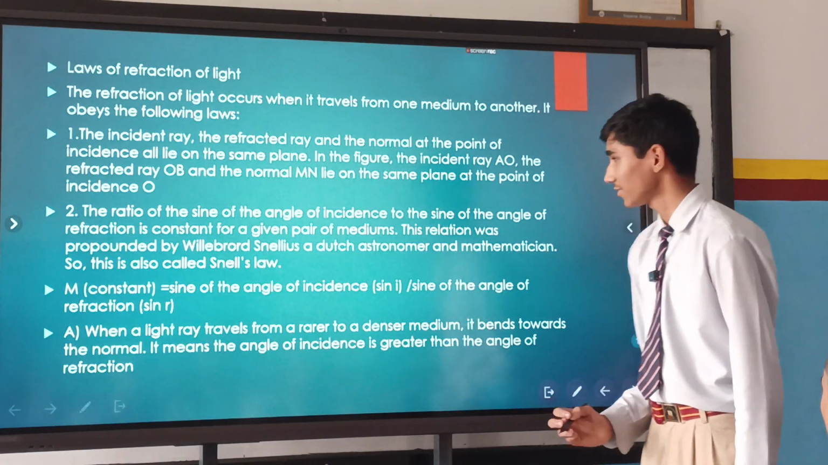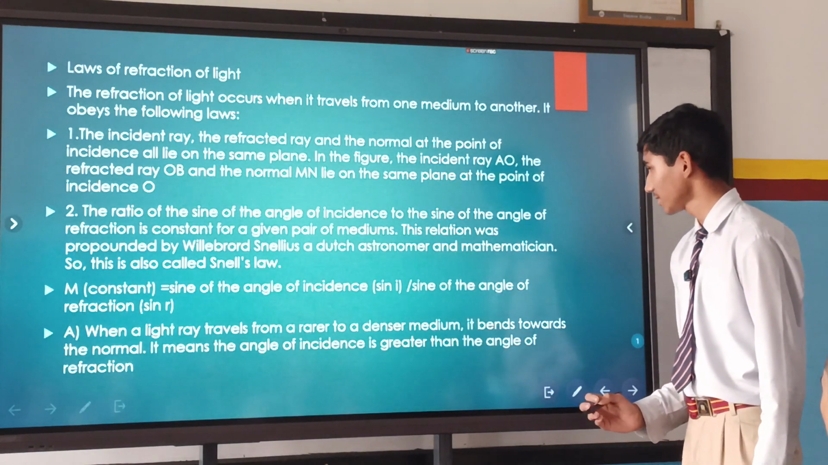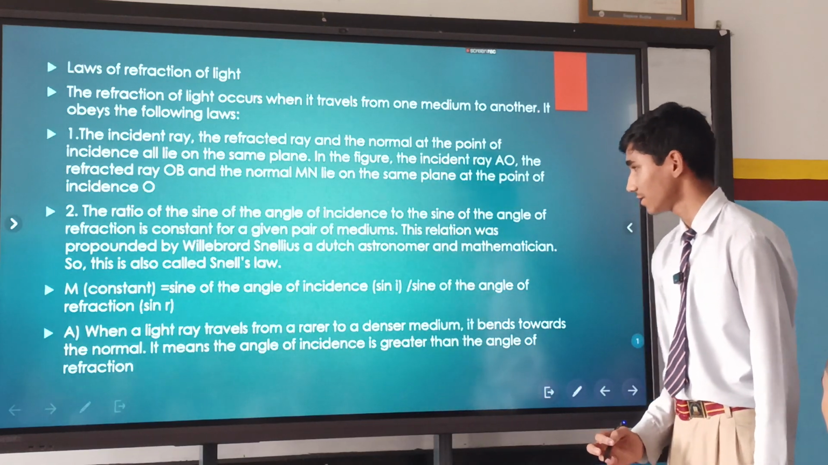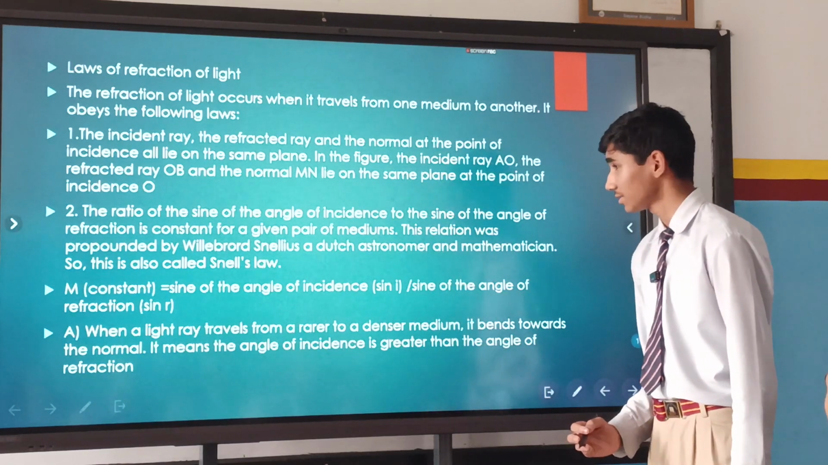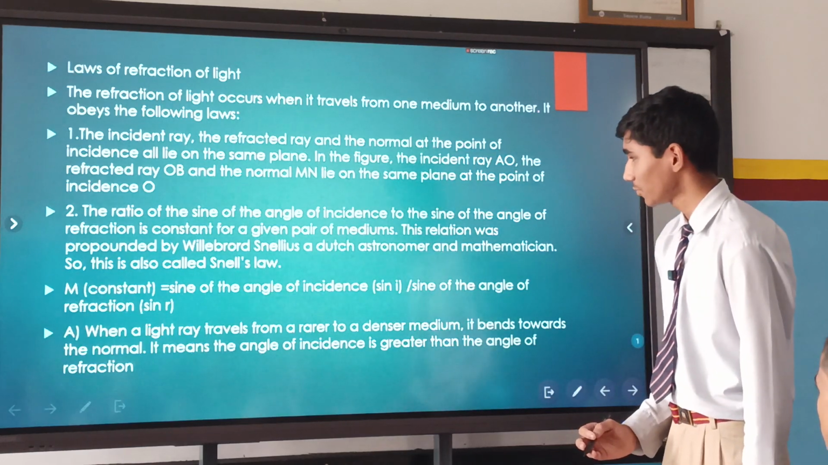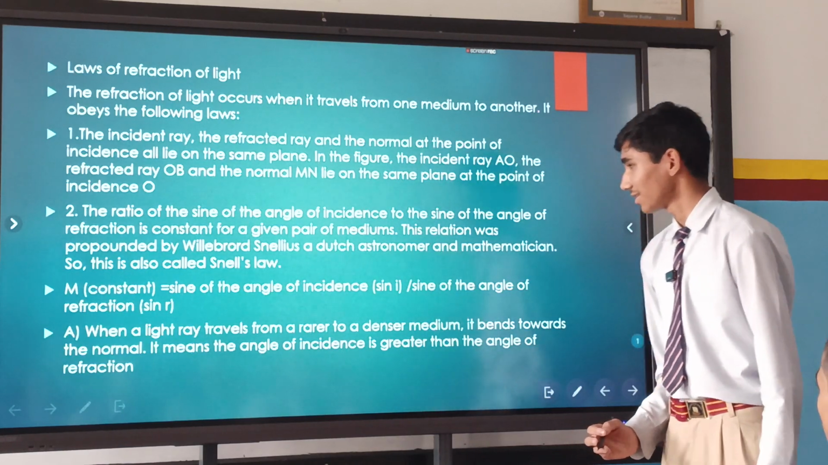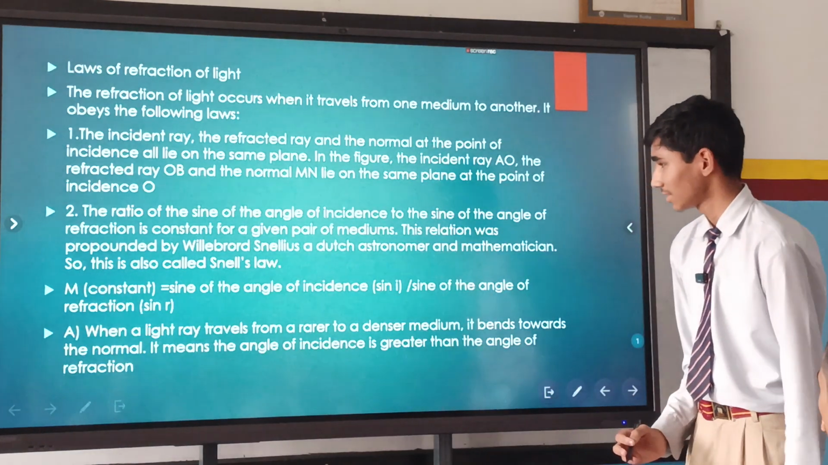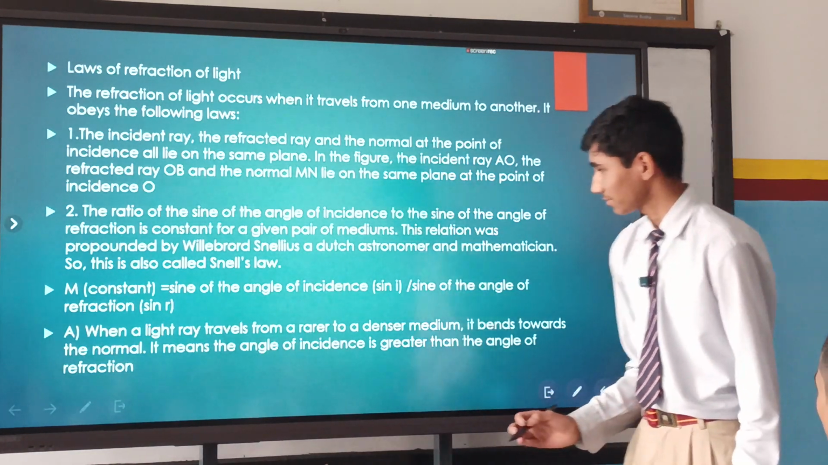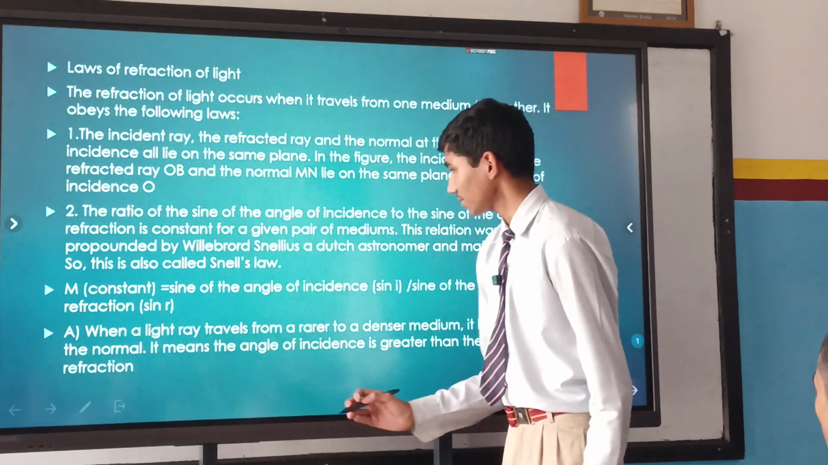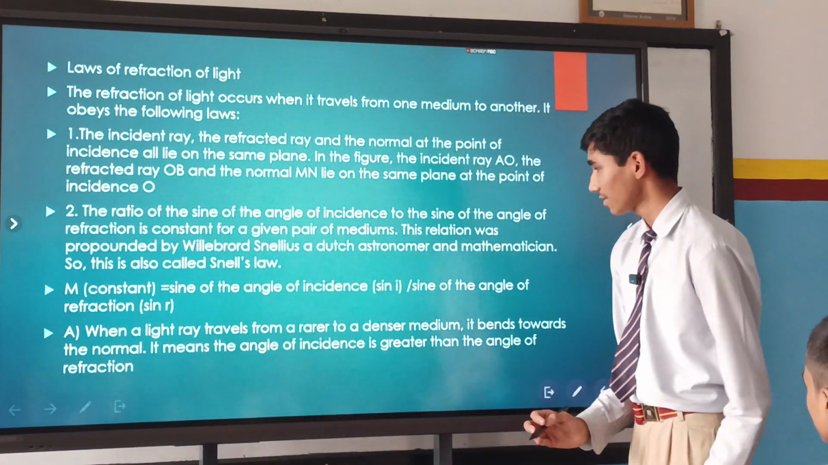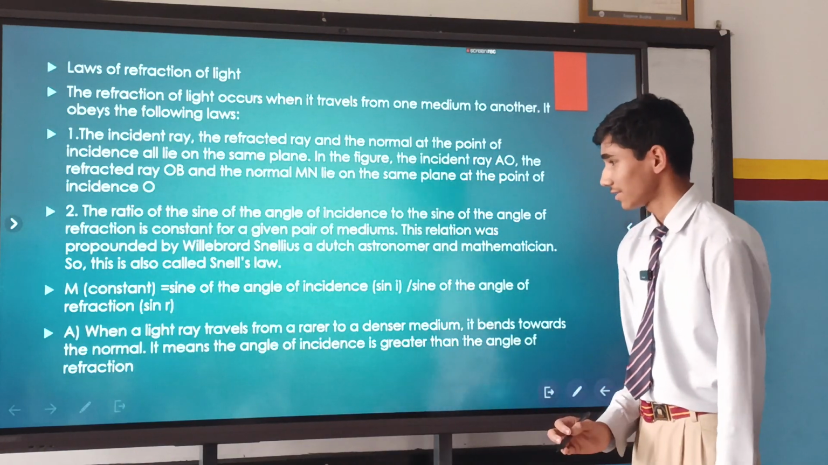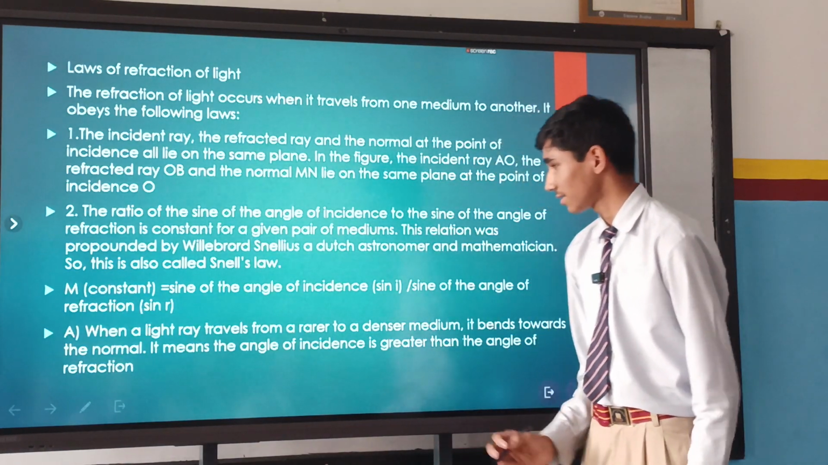The ratio of the sine of the angle of incidence to the sine of the angle of refraction is constant for a given pair of mediums. This relation was propounded by Willibald Snellius, a Dutch astronomer and mathematician. So this is called Snell's law. You can see from this, the constant equals the sine of the angle of incidence, sine i, divided by the sine of the angle of refraction, sine r.